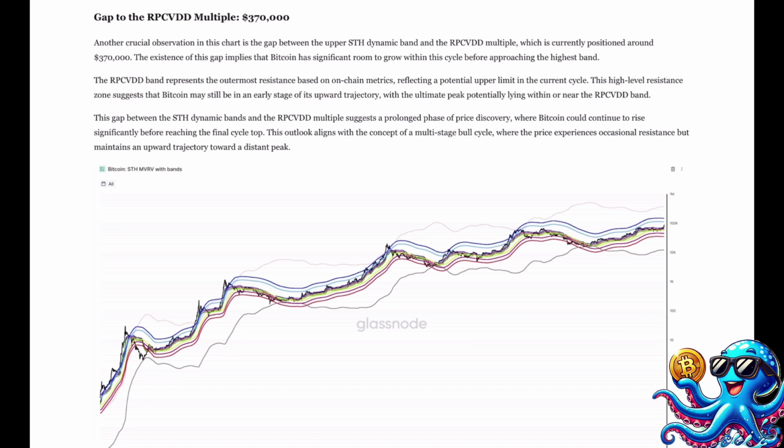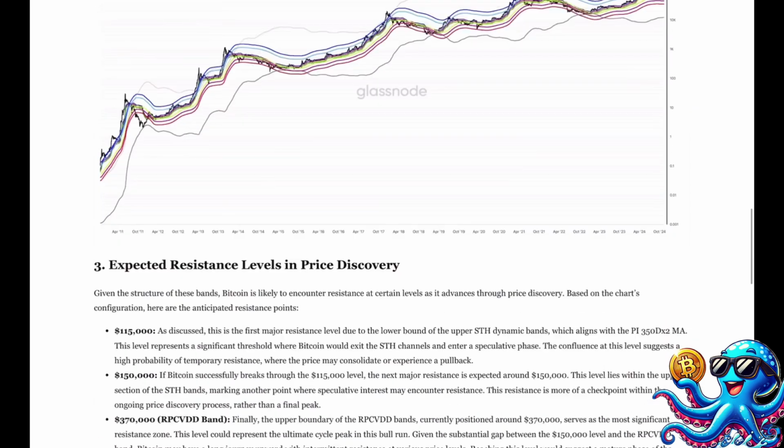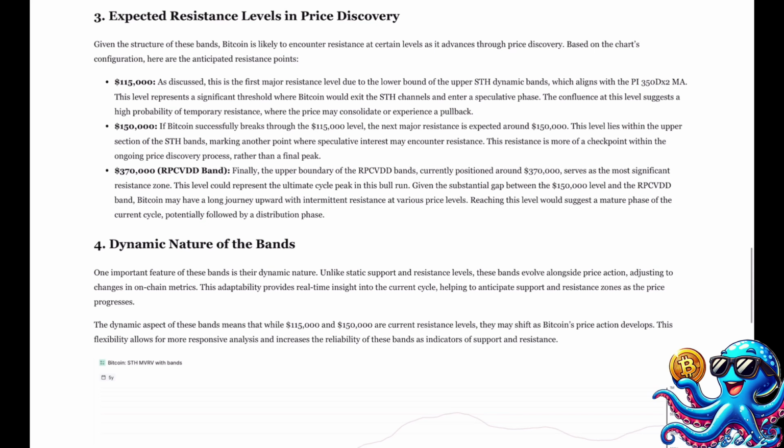This gap between the SDH dynamic bands and the RPCVDD multiple suggests a prolonged phase of price discovery, where Bitcoin could continue to rise significantly before reaching the final cycle top. This outlook aligns with the concept of a multi-stage bull cycle, where the price experiences occasional resistance, but maintains an upward trajectory toward a distant peak. 3. Expected resistance levels in price discovery. Given the structure of these bands, Bitcoin is likely to encounter resistance at certain levels as it advances through price discovery. Based on the chart's configuration, here are the anticipated resistance points.